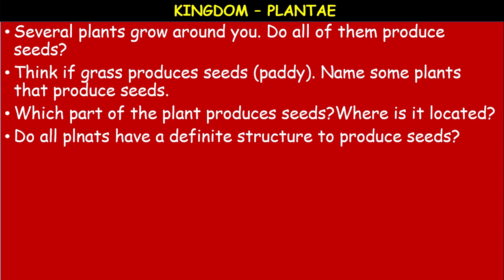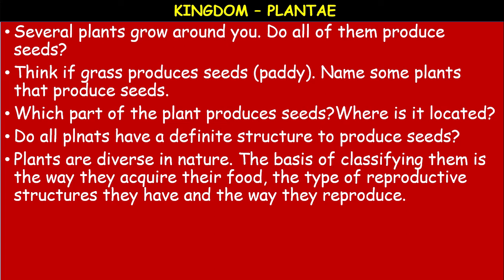Do all plants have a definite structure to produce seeds? Yes. What is the definite structure? Flower. The flower develops into fruit. Do all plants have the definite structure to produce the seeds? No. There are certain plants which cannot produce flowers or fruits. For example, gymnosperms, palm tree. There are no fruits. Seeds are produced directly. They are called naked seeds.